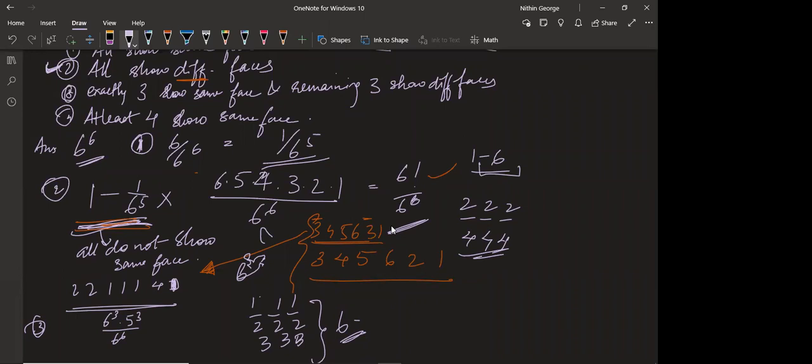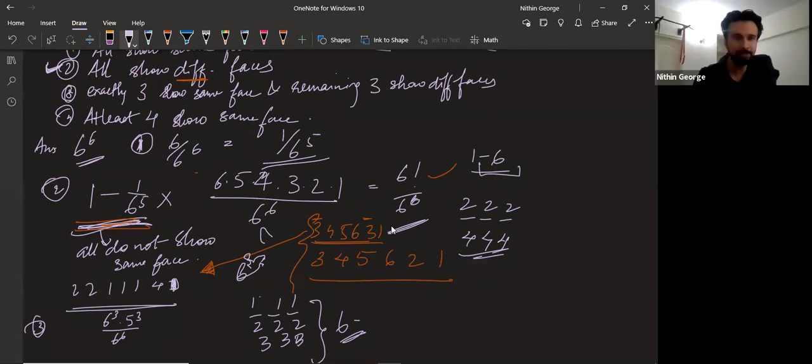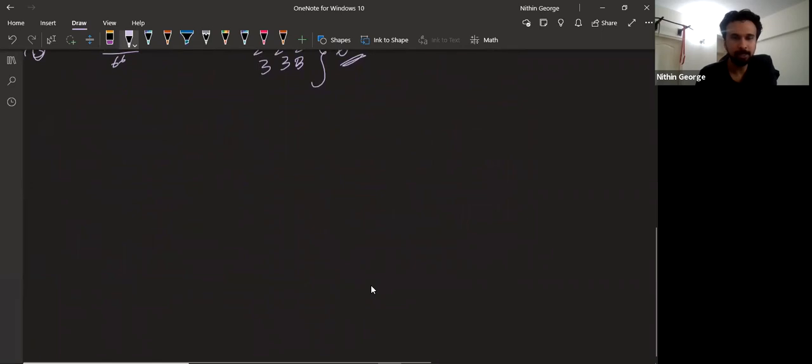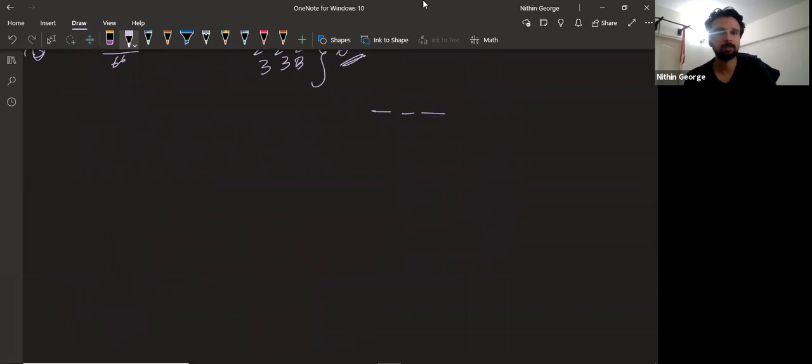Okay. So what I'll basically do is, 3 should be the same, and then once again, 3 should be different, right? So for the 3 same, I'll pick a number from the 6 digits I have available, from 1 to 6, and put it there. Is that clear? I'm not arranging them yet. I'm not telling which die is which. I'm just putting it there.